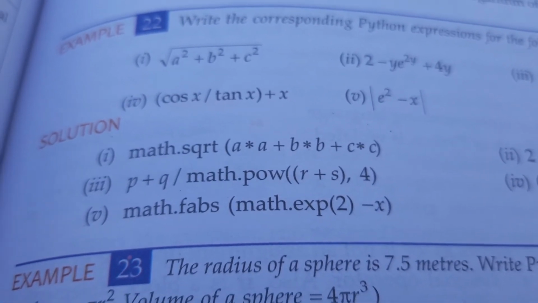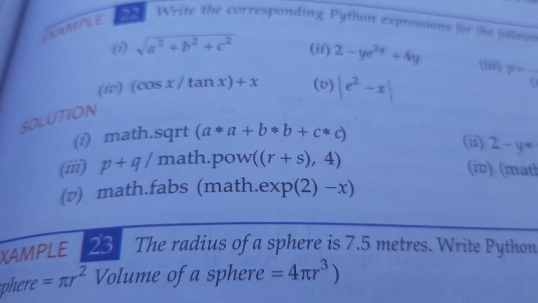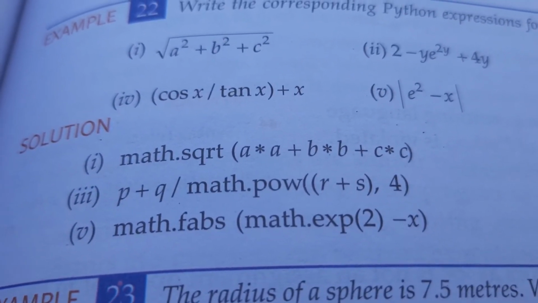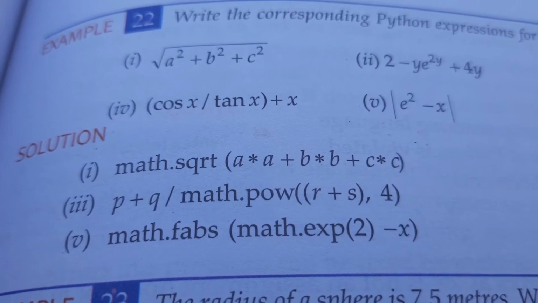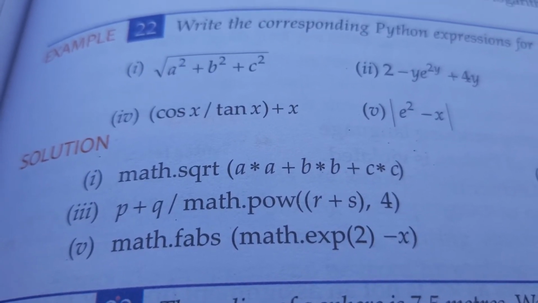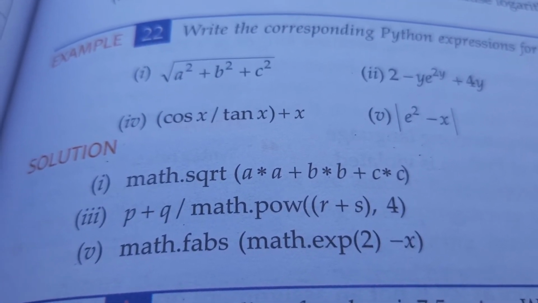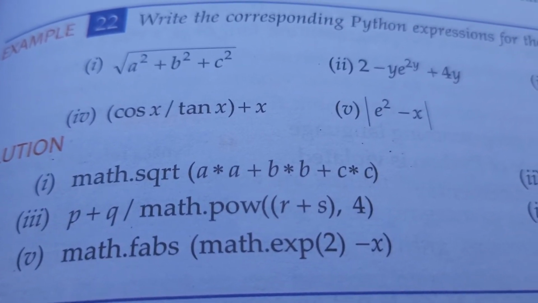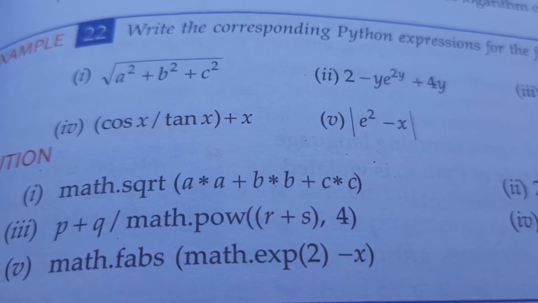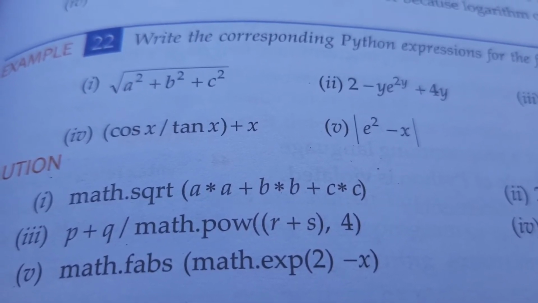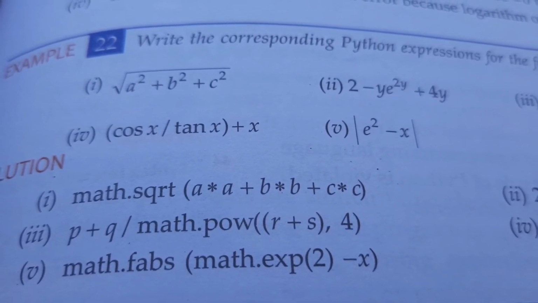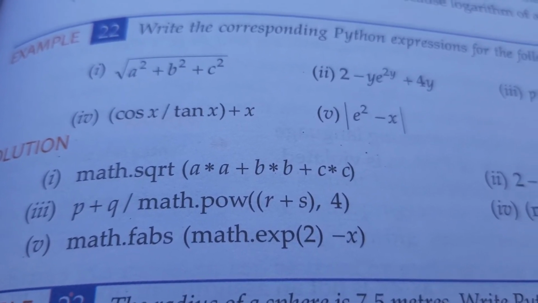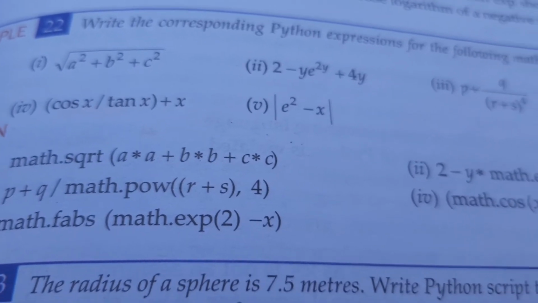Python expressions, right? As I told you, you have to use the math library, math.sqrt. Sqrt is the name of the function to calculate the square root. So you have to write math.sqrt. For a square you can write a into a, for b square you can write b into b, for c square you can write c into c. Okay.